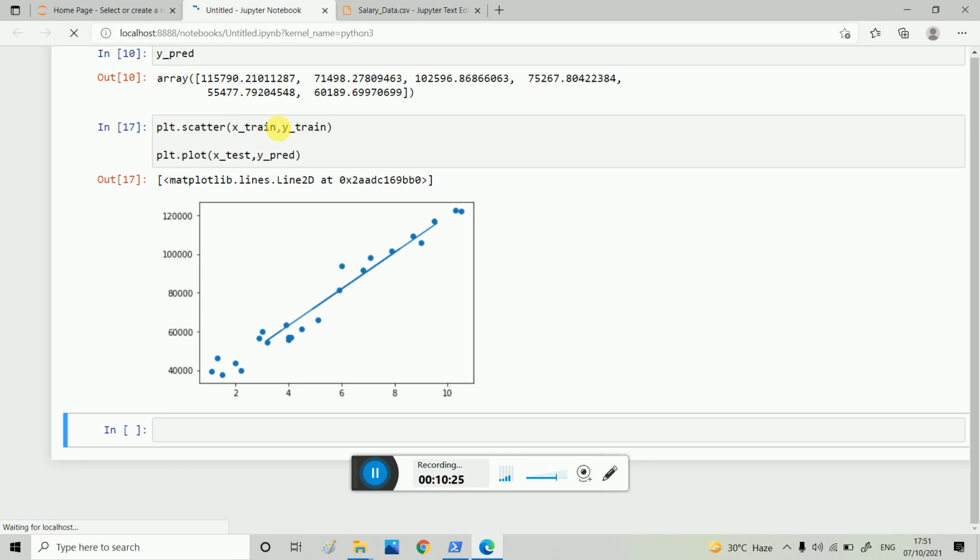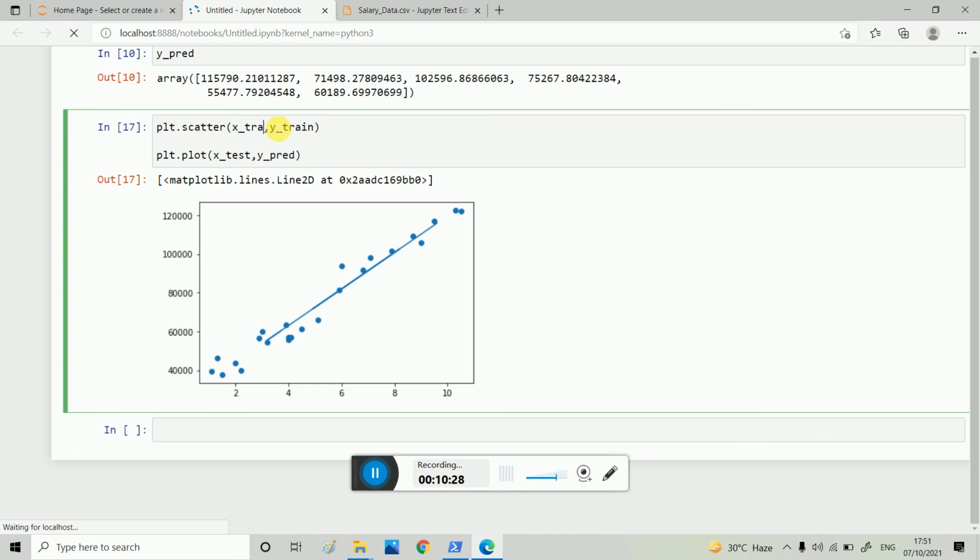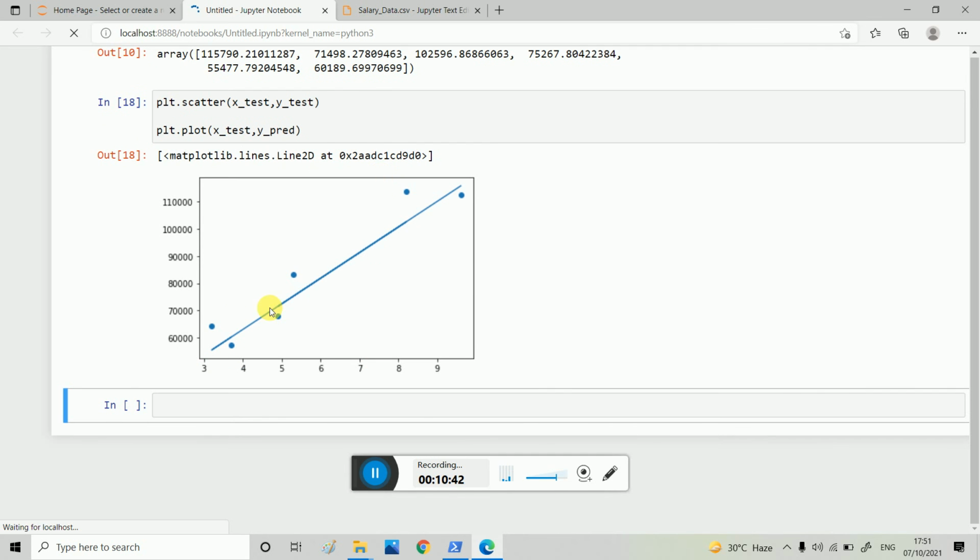So now I want x test and y test. This is the result, x test and y test. These are the actual results and our machine learning model will give this line. I think this will be the best fit line by our machine learning model. This is the root mean square error: this distance square plus this distance square plus this distance square, and the mean of that should be minimum. So our machine learning model fits this line.